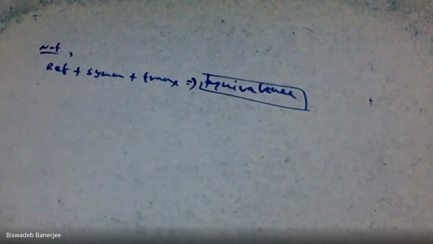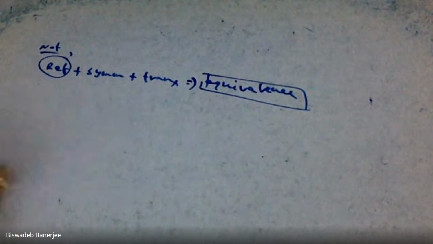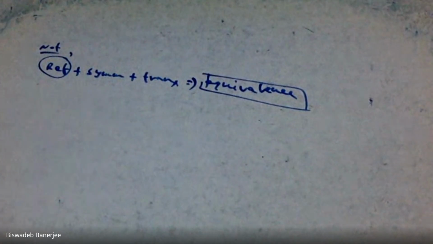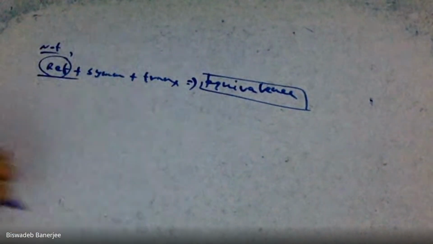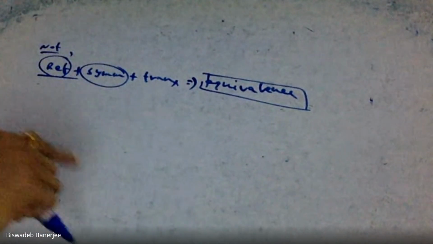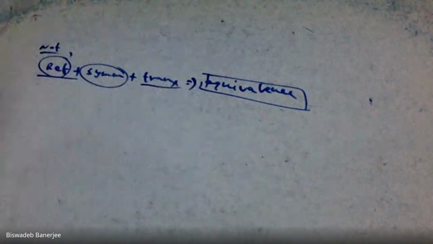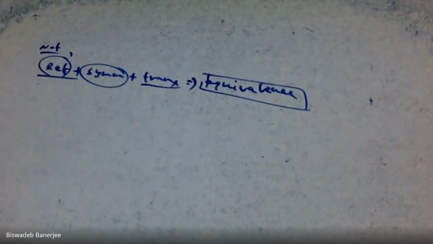In our previous example, we have seen that our relation was reflexive. In the previous example, the reflexive relation is satisfied. Symmetric relation is also satisfied, but we have seen that the transitive relation does not hold.